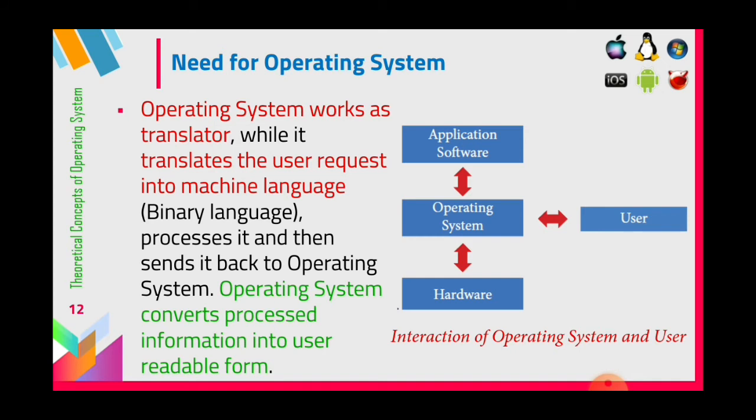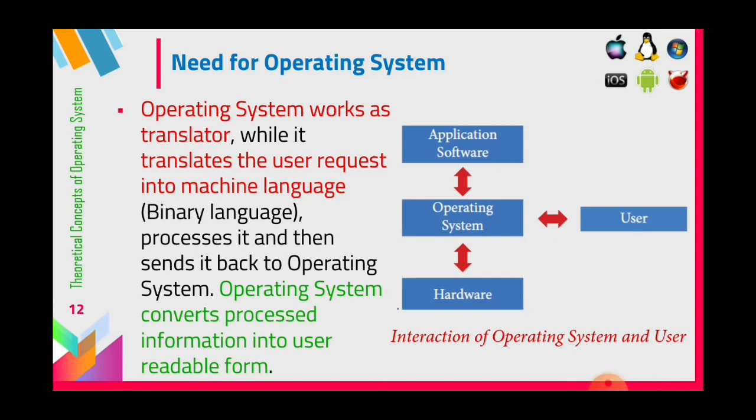Our requests are always in English or some other language. How can it be translated into machine understandable code? Which language can the machine understand? It understands only machine language, that is binary language. So all the requests are converted into binary format, that is zeros and ones.